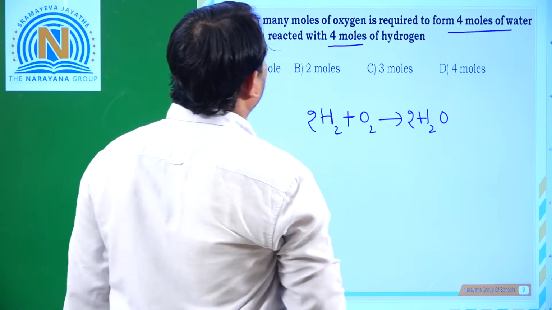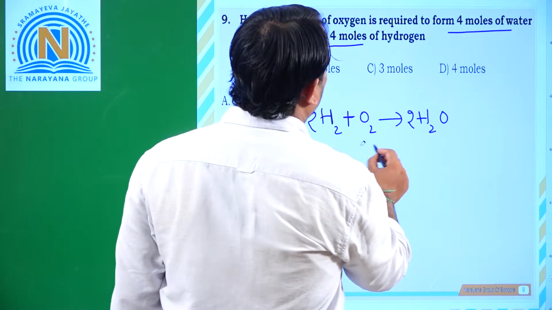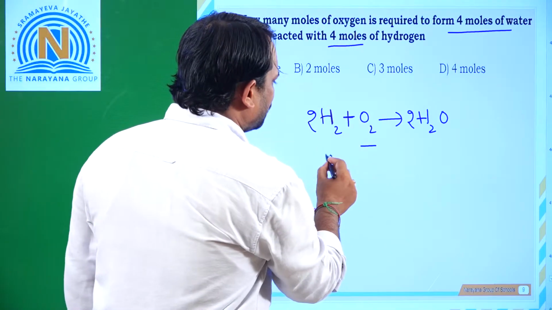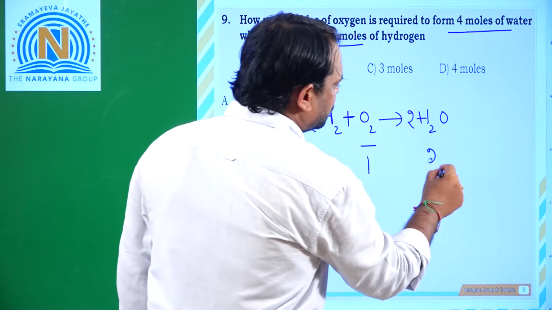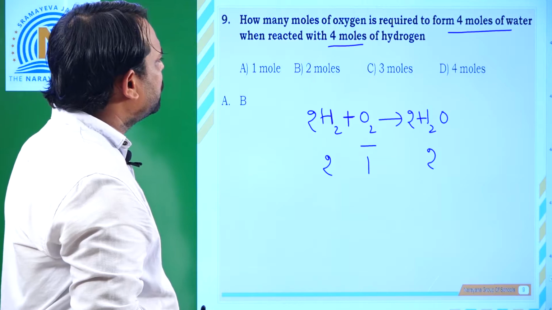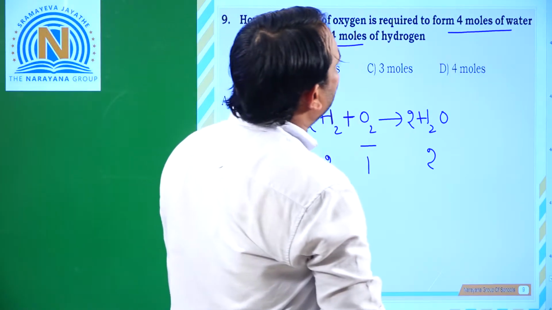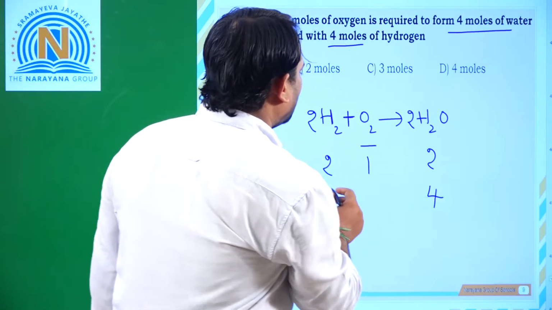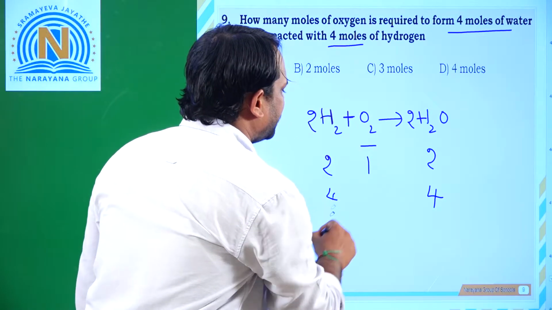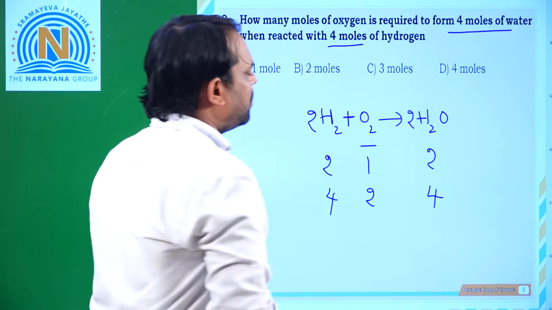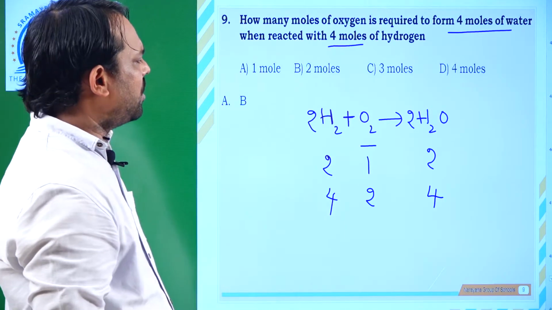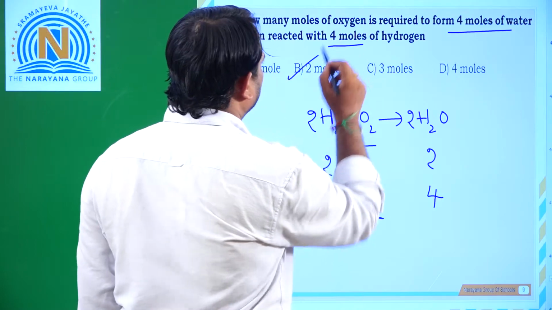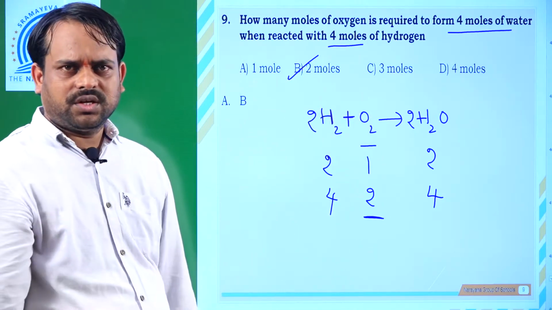So what is our question? How many moles of oxygen is required to form 4 moles of water? Generally, 2 moles of hydrogen and 1 mole of oxygen will form 2 moles of water. So 4 moles of water I want means I should use 4 moles of hydrogen and 2 moles of oxygen. So which option is correct? 2 moles. So option B is correct.